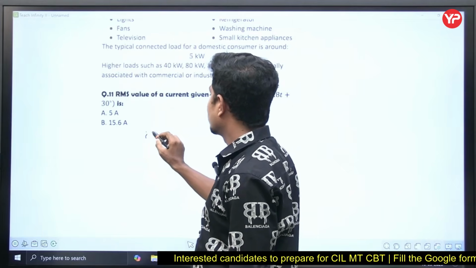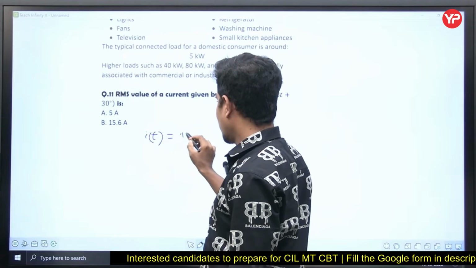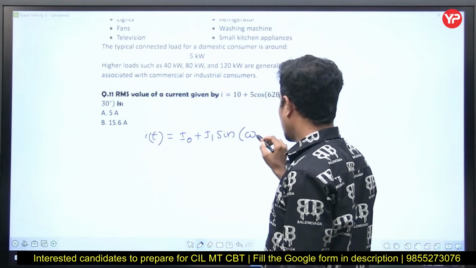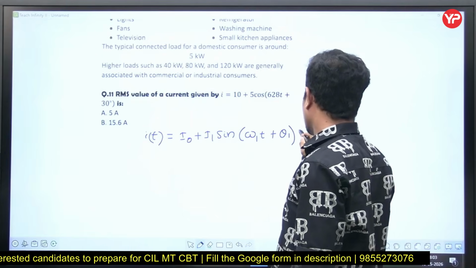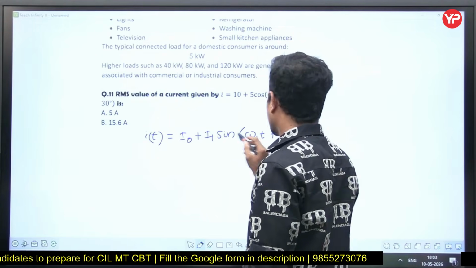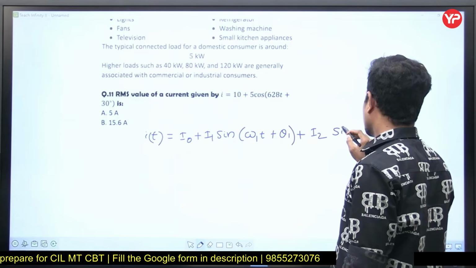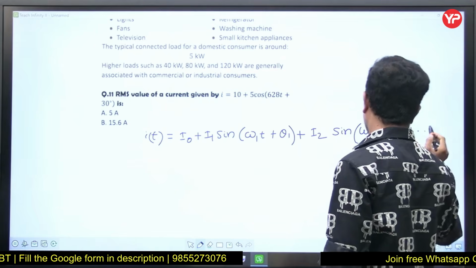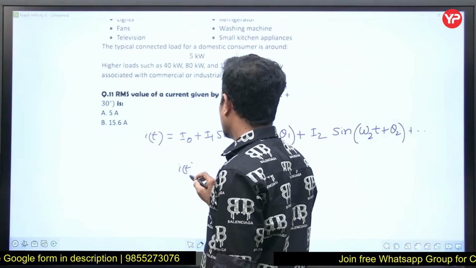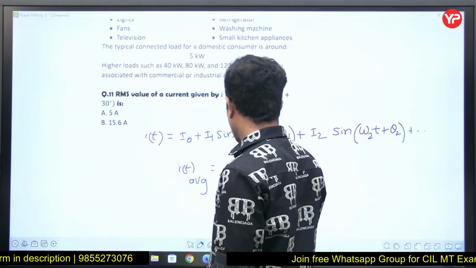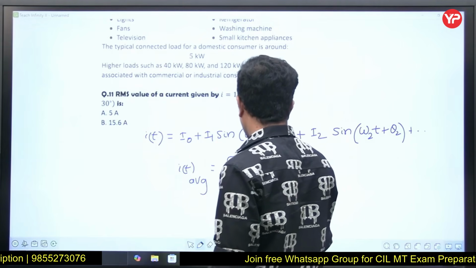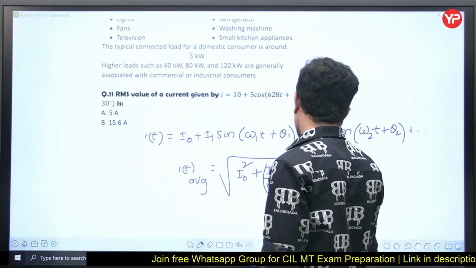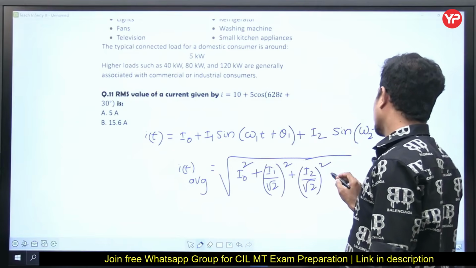So any I of t given this way, like I naught plus I1 sine or cos omega 1 t plus theta 1 plus I2 sine or cos, whatever it is, sine, but the frequency should be different, omega 2 t plus theta 2, and so on. This kind it is there. Then I of t average is equal to under root of I naught square plus I1 by root 2 whole square plus I2 by root 2 whole square, and so on it continues.